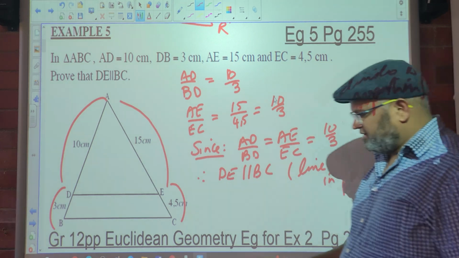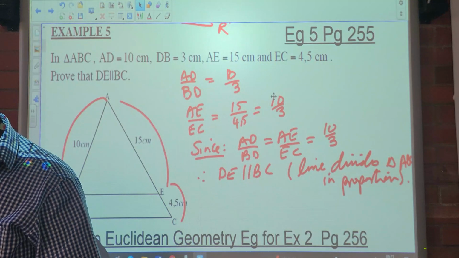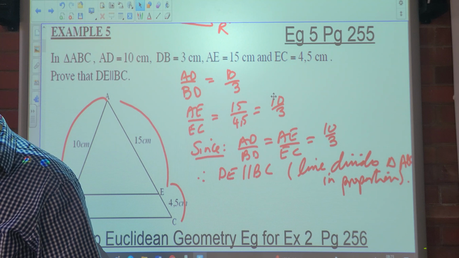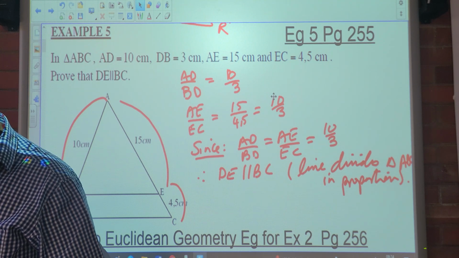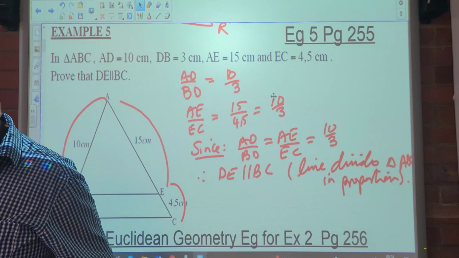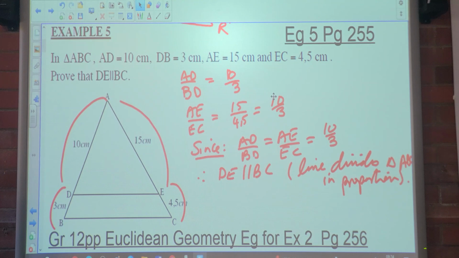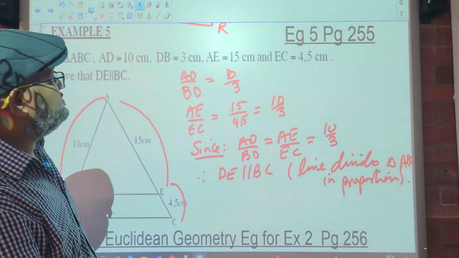So therefore the lines are parallel. Any confusion there? Okay, so let's look at example 2 on the same page.